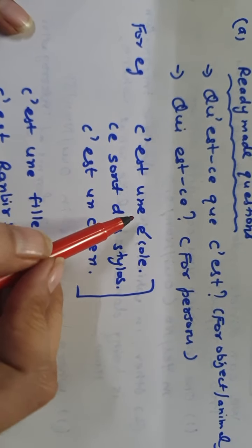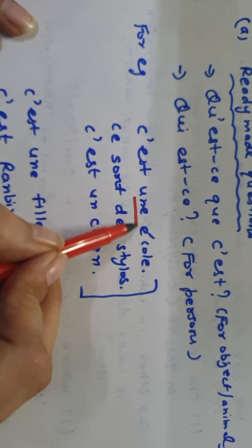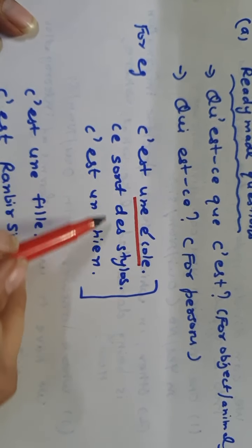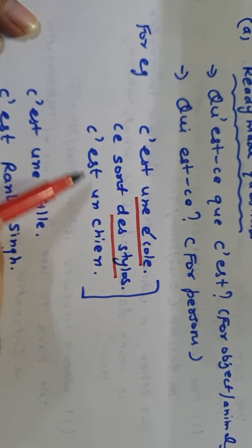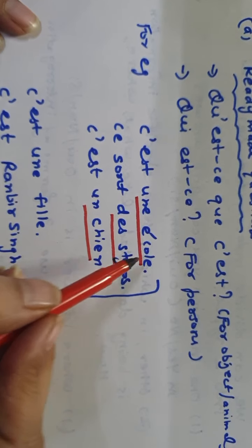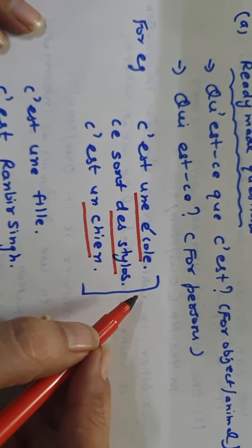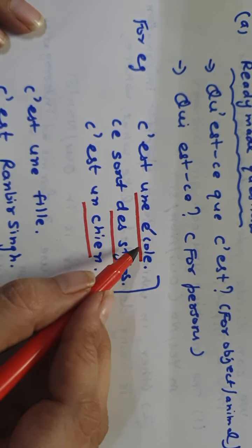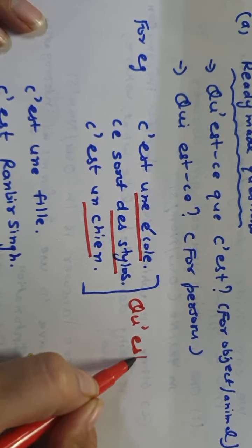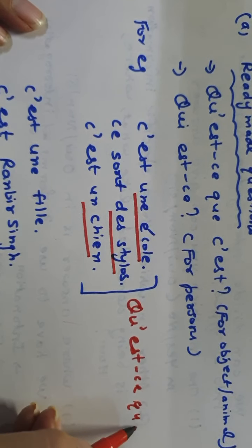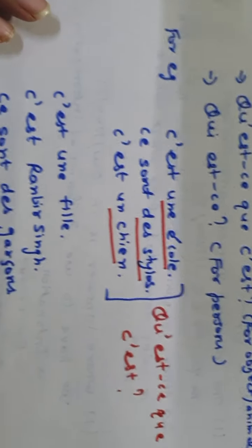C'est une école. École, as you know, is not a person, it's a thing. So here this is an object. This is singular. Ce sont des stylos. These are some pens. Again, some object. C'est un chien is an animal. So for an object and for an animal, we have to ask one question only, whether it is given in singular form or in plural. You just ask the question, that is qu'est-ce que c'est, what is this or what are these.